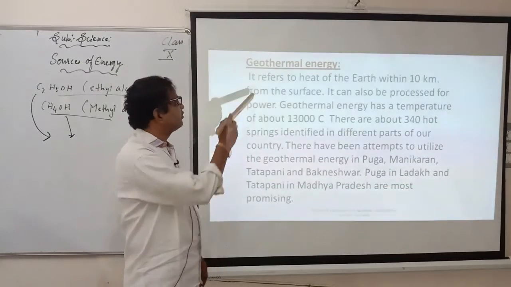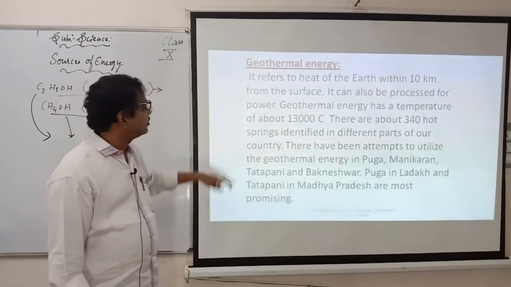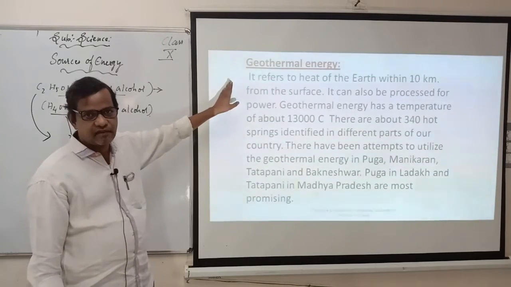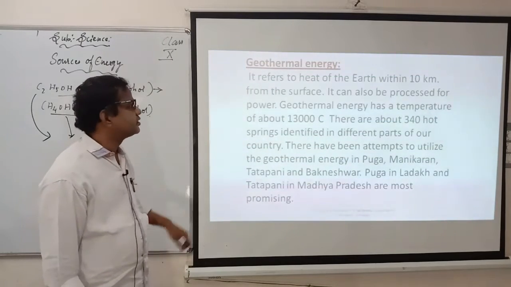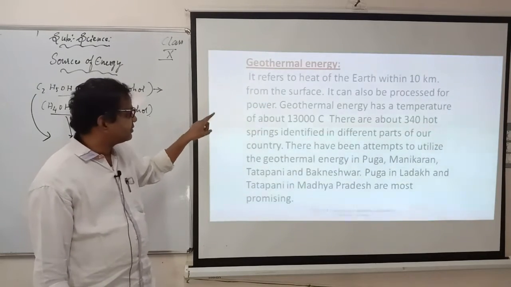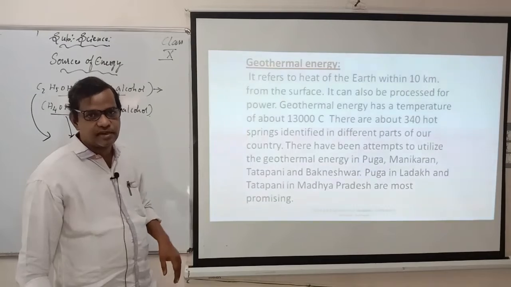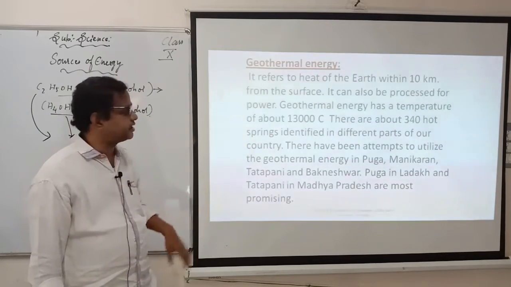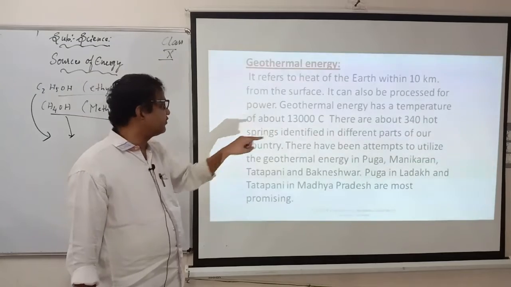Okay children, I will go with geothermal energy. I told you geo means earth, thermal means temperature. Where do we get the energy from? From the earth. It refers to the heat of the earth within a 10 kilometer radius. From the surface, if you go 10 kilometers, from there we can take the thermal energy, that is heat energy. It can also be processed for power.